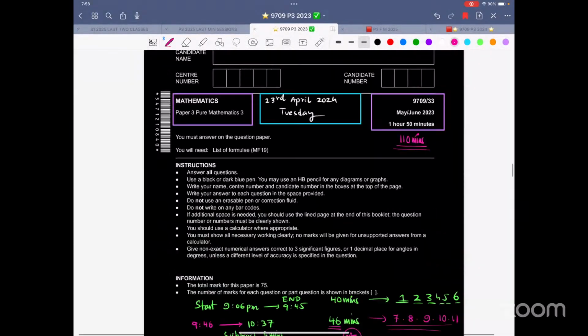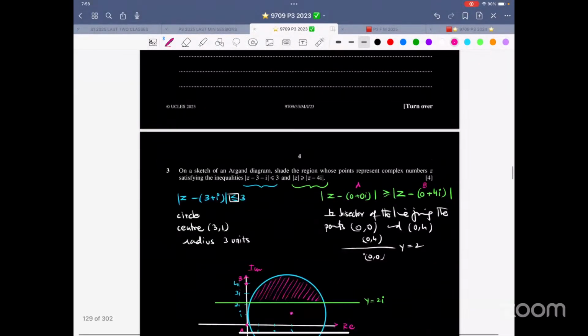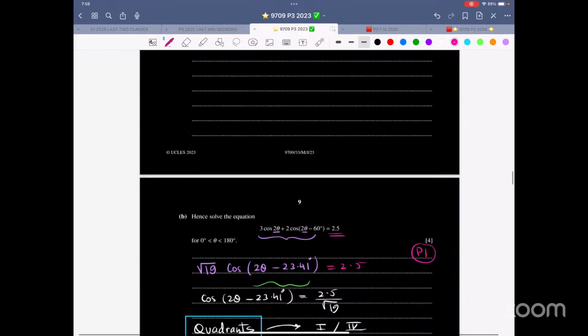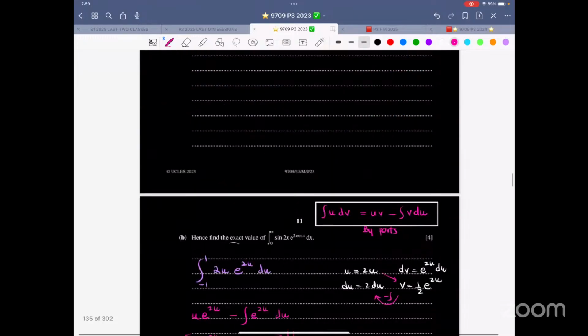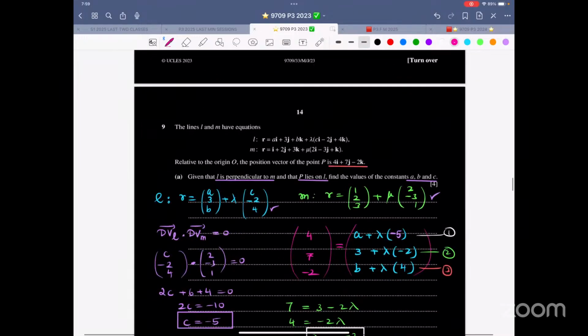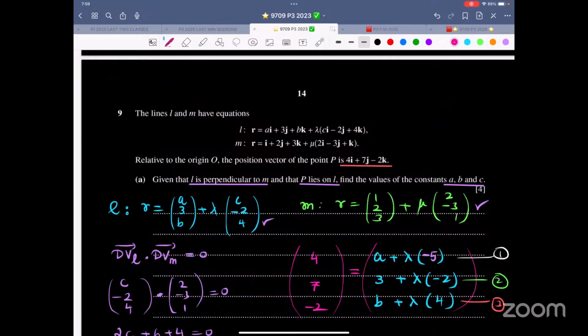Third one, let's focus on vectors again. There it is. Read the question first. Now, this is something with a constant kind of thing, correct?